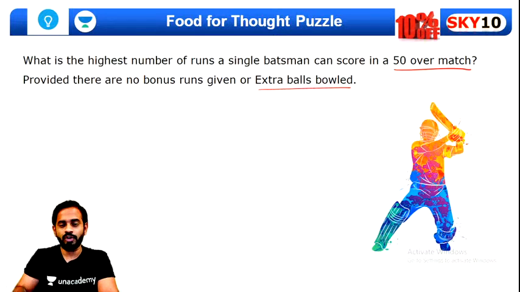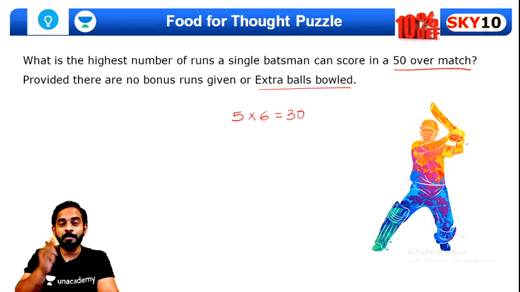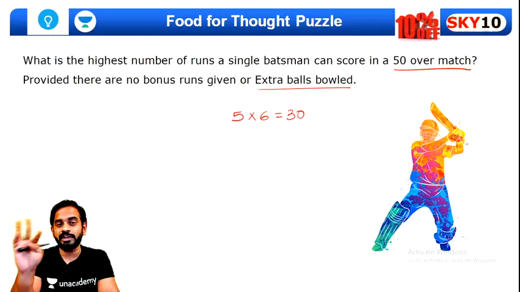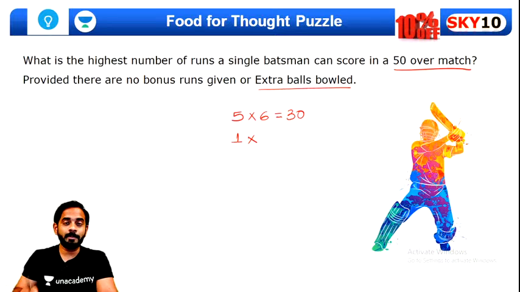If you want to maximize your runs, you need to get your strike back in the next over also. So what we can do is, on the first 5 balls of the first over, we will hit a six, that is, you will score 30 runs on the first 5 balls, and you will have to score an odd number of runs on the last ball, so that you will get your strike back in the next over. Did you understand this part? On the last ball, the odd runs we can score are 1 or 3. So we will score 3 runs on the last ball.